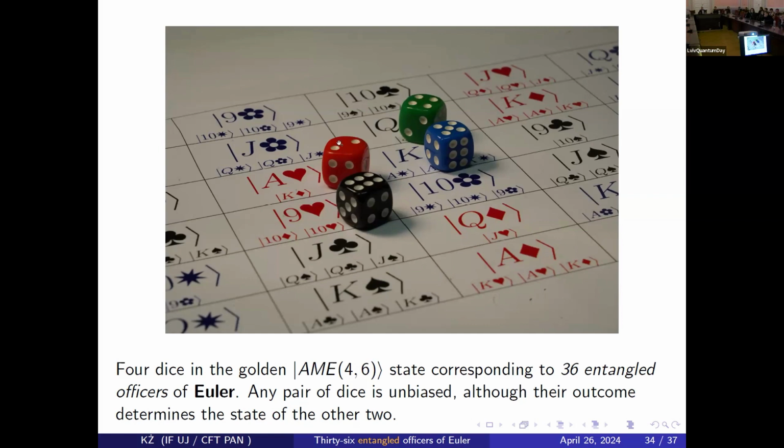You measure them and you can predict the outcome obtained on the other 2 dice. And this is the case irrespective of which 2 dice you choose. If you choose blue and red, you can then infer results on green and black, and so on.